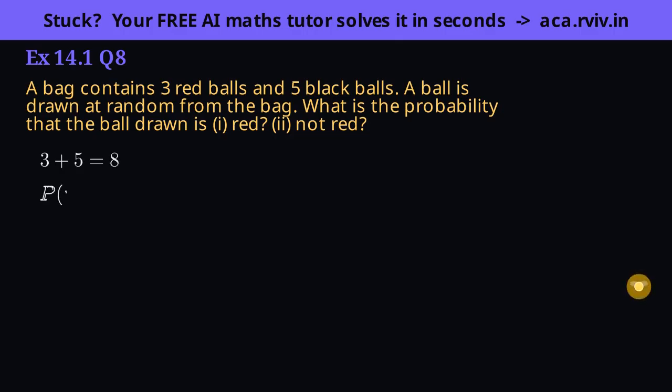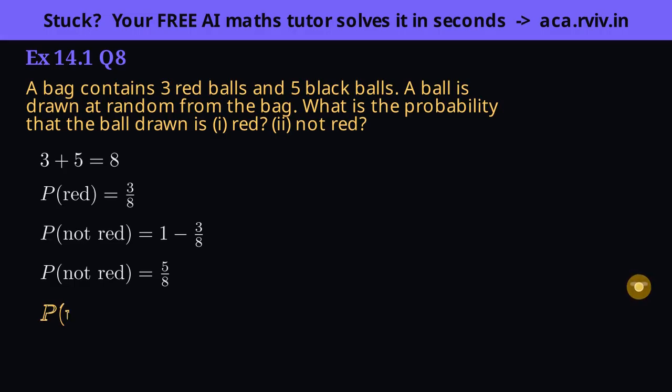Part 1 wants red. There are 3 red balls, so 3 favorable out of the 8, 3/8. Part 2 wants not red. That's the exact opposite of red, so rather than counting black balls, just subtract from 1. 1 is 8/8, so 8/8 minus 3/8 leaves 5/8.